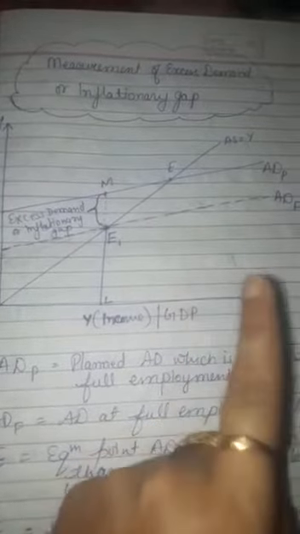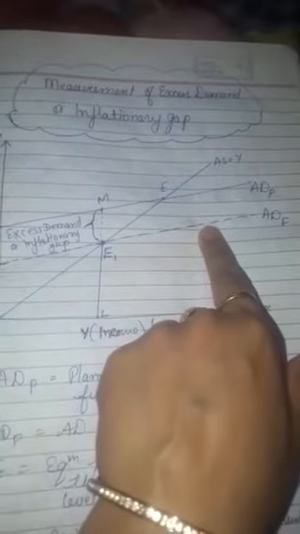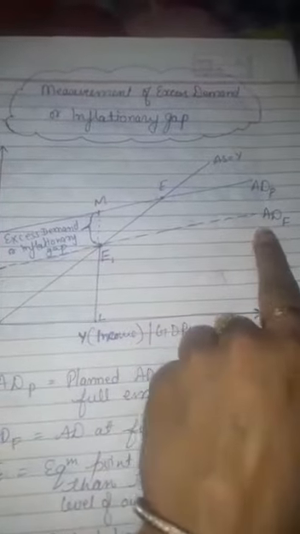If you remember, this is the diagram which we have done over the full employment level equilibrium situation. Clear? It means beyond the full employment level. This is the same diagram here. Here AD, which is actually planned, is more than the required aggregate demand. This dotted line denotes the required AD curve which should be at full employment level, and this ADP is the actual planned aggregate demand which is much more than the aggregate demand at full employment level.